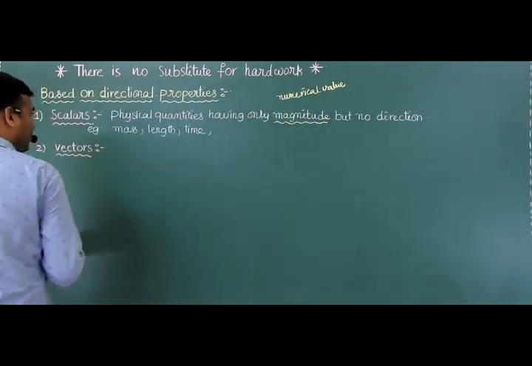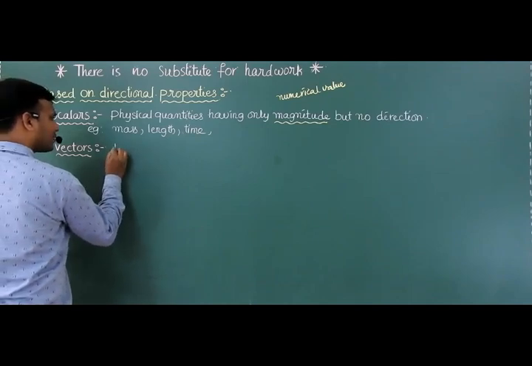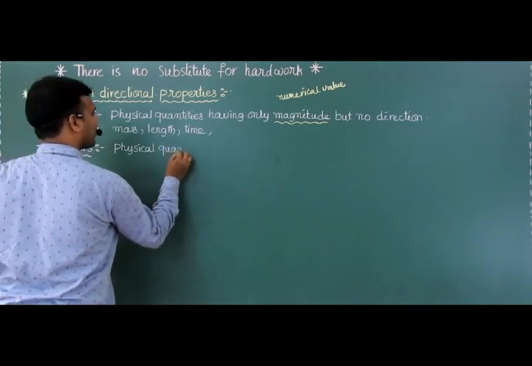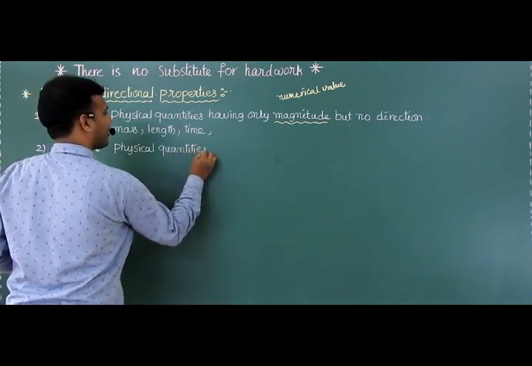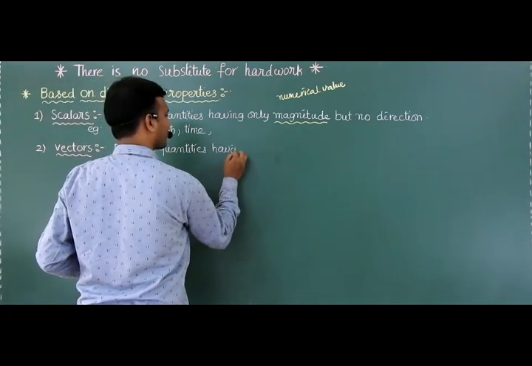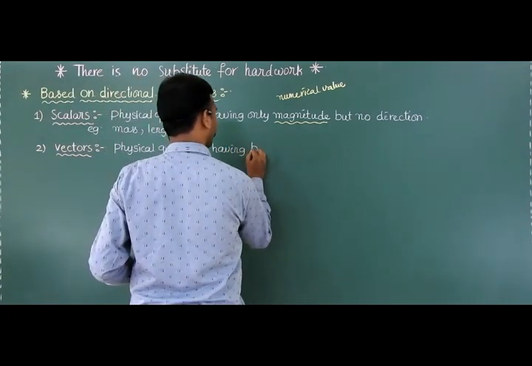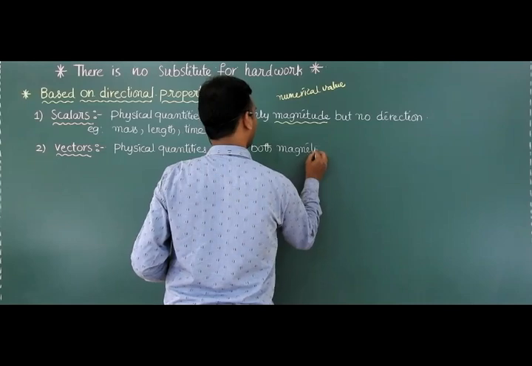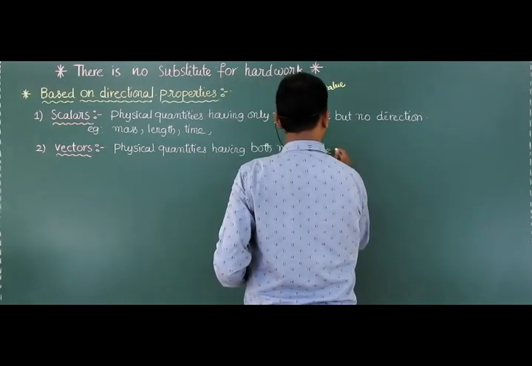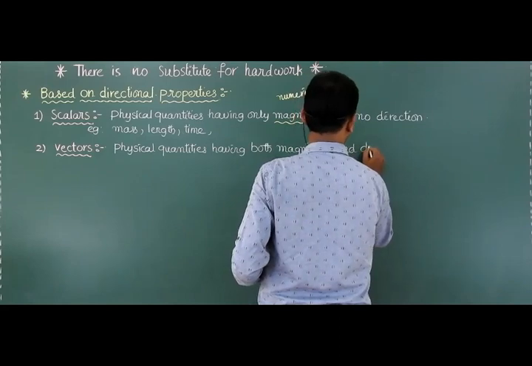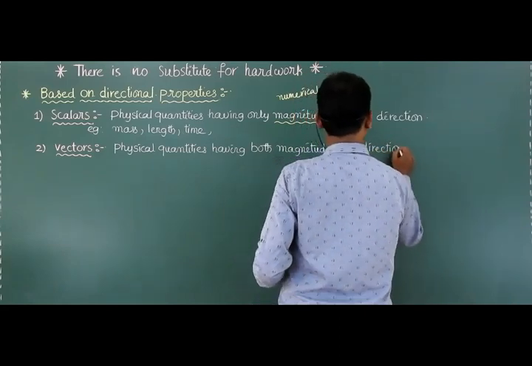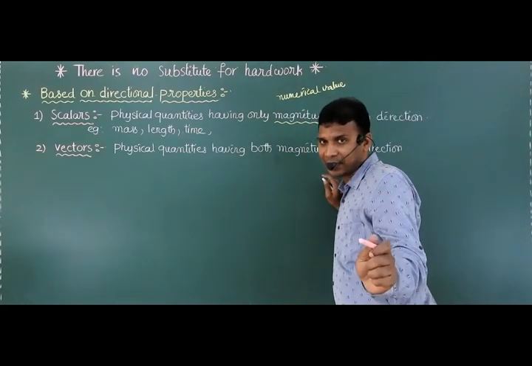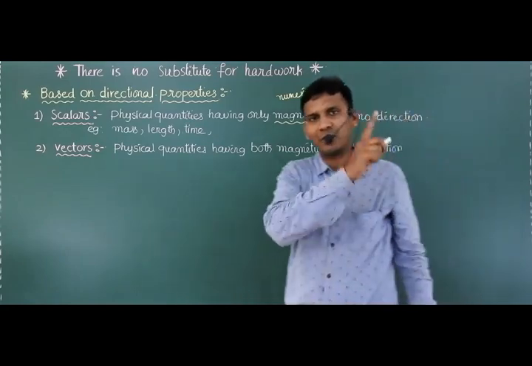So, vector's definition: physical quantities having both magnitude and direction, and also obeying vector laws of addition. In a theory examination, if they ask you to define vector and you write only this much, they don't give 1 mark.